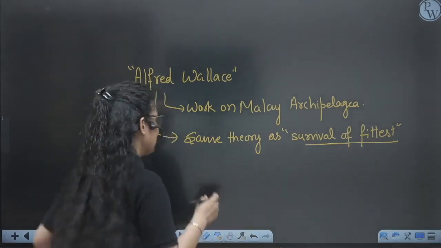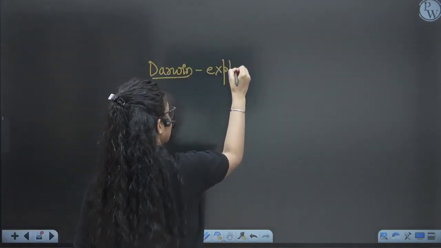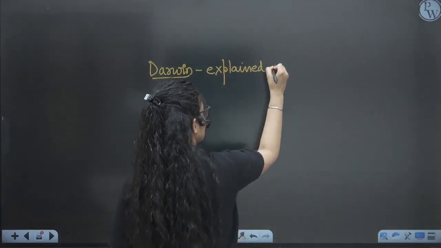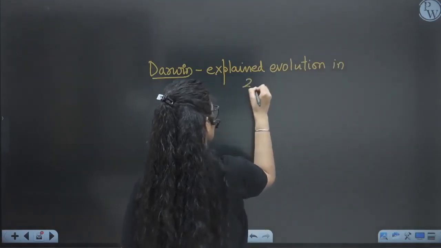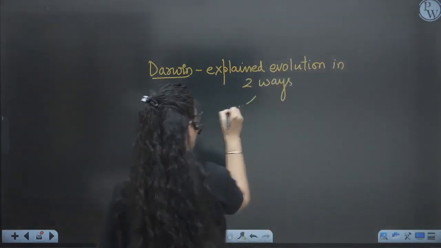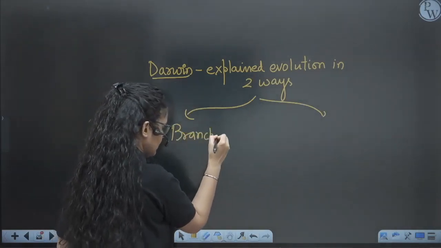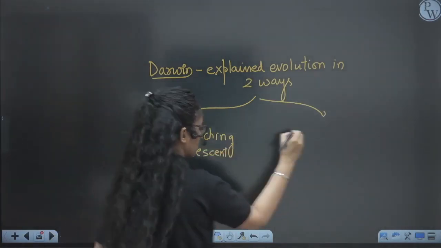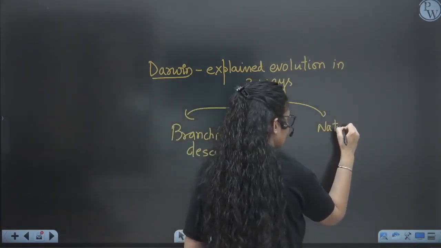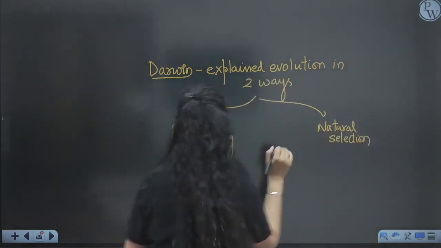Next, Darwin explained evolution in two ways. And what are those two ways? One is branching descent, and the other, obviously, is natural selection, meaning nature will select the best one, right? Natural selection.